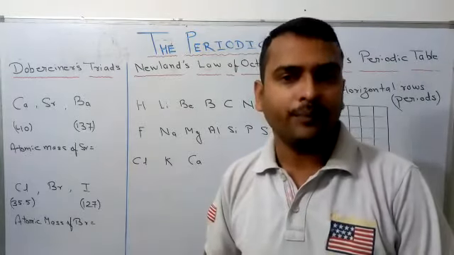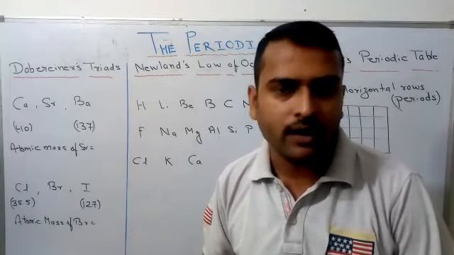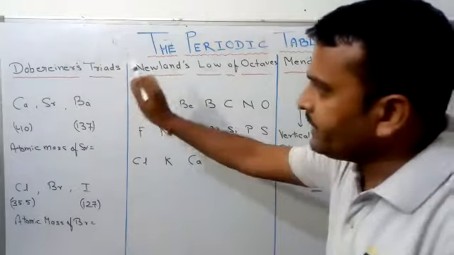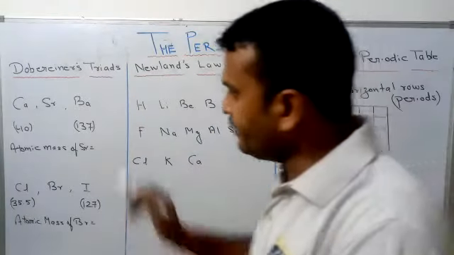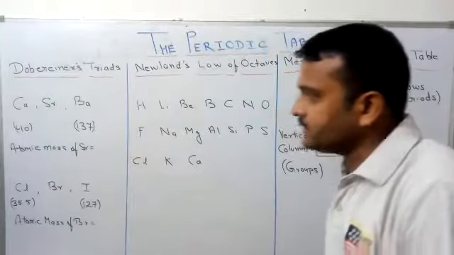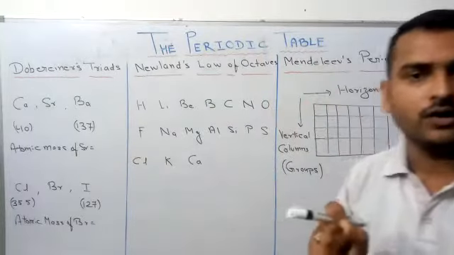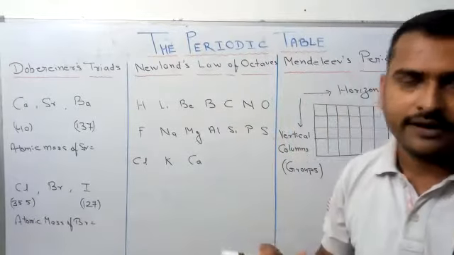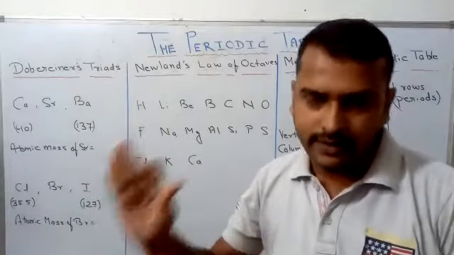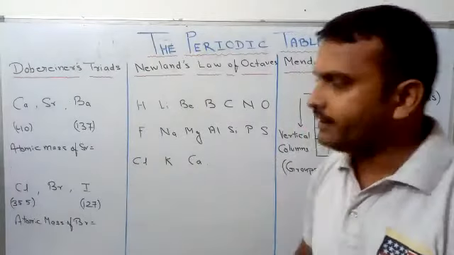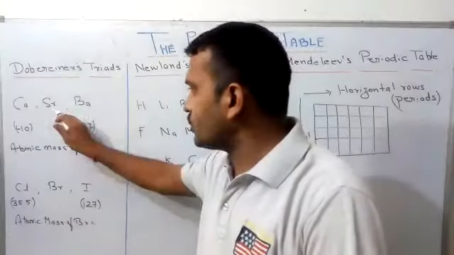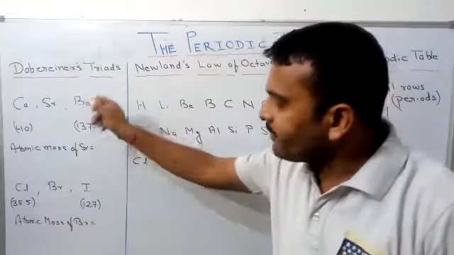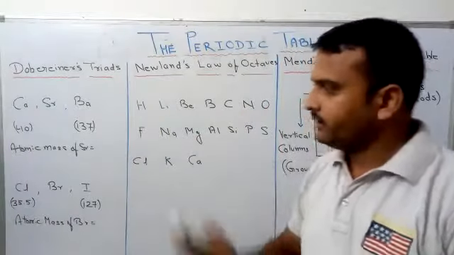So today we have a modern periodic table. Before this table, a lot of tables were made. The first attempt was Dobereiner's triads. In Dobereiner's triads, he made groups of three elements. That group is called a triad. He made three triads: first, second, third. In the first triad, he put the elements calcium, strontium, and barium. On the basis of valency, all these elements have the same valency. These are metals.